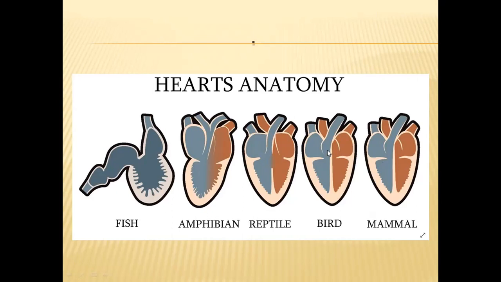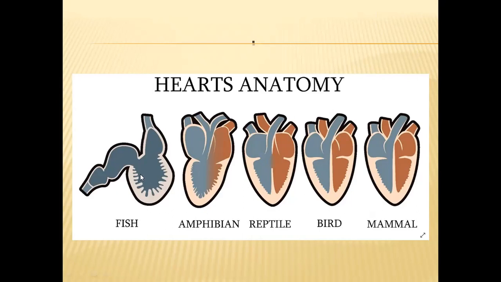So in birds and mammals, the right chamber is completely having the deoxygenated blood. The left part of the heart will be having completely oxygenated blood in them.